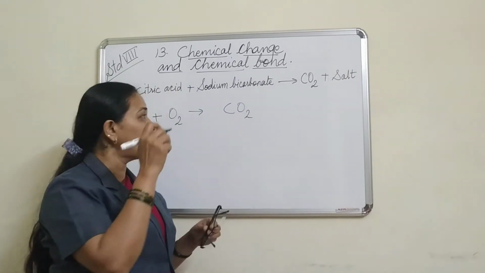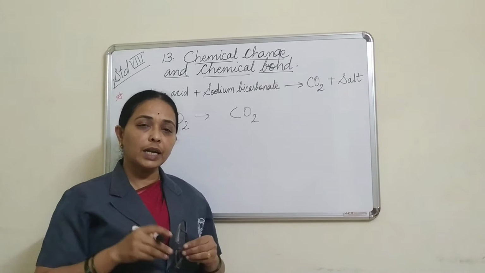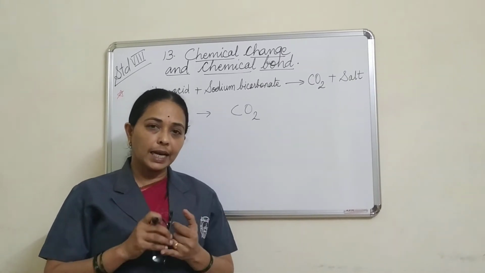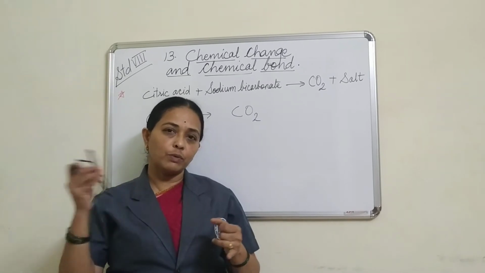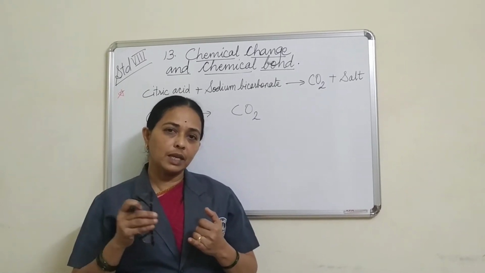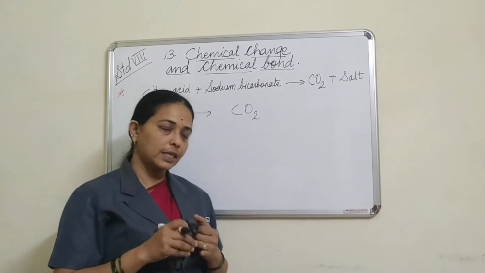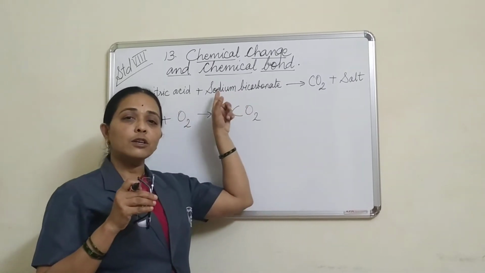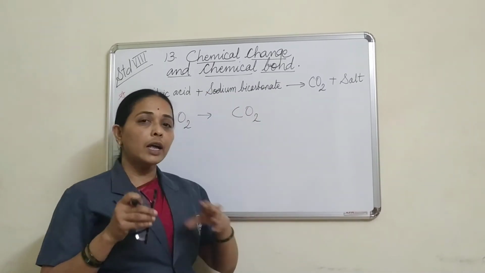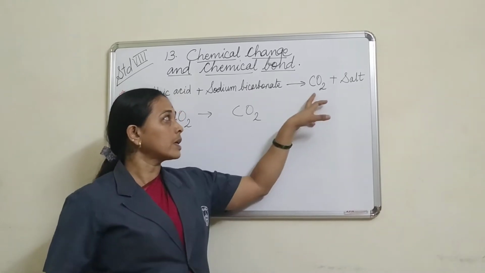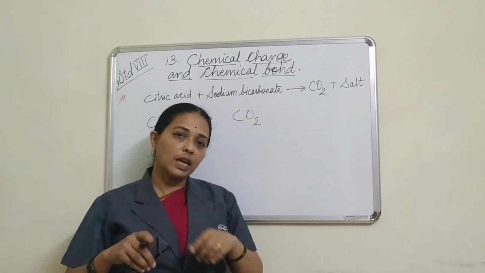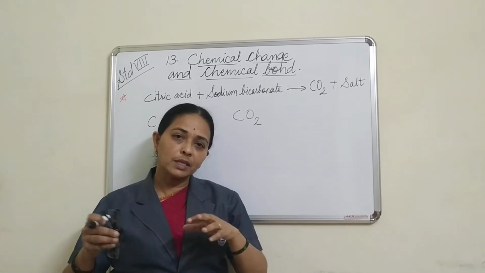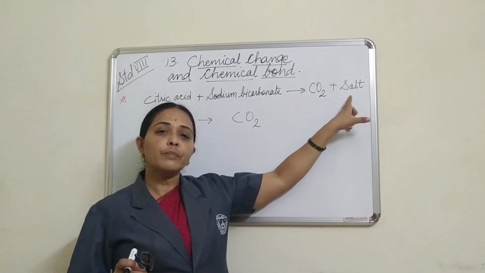Now what we have seen in that reaction is that lemon juice contains citric acid, as we studied in a previous lesson. We added sodium bicarbonate to it, and the gas which evolved is carbon dioxide gas, and the leftover thing after the gas went out from that substance is the salt.